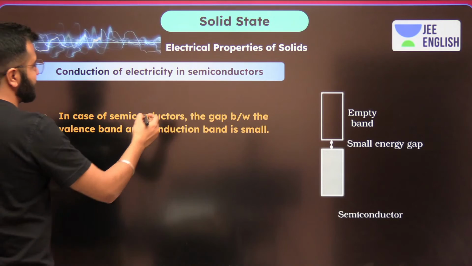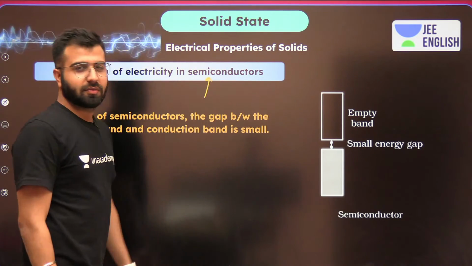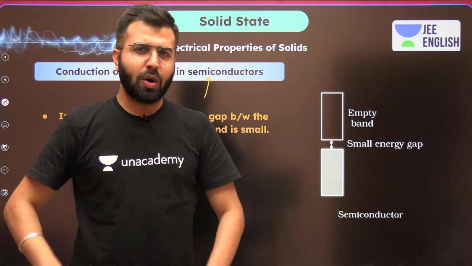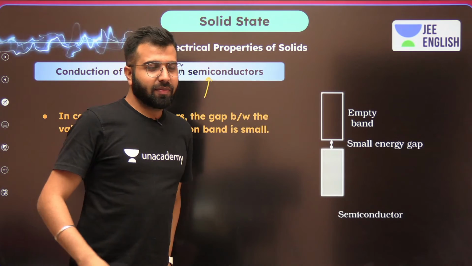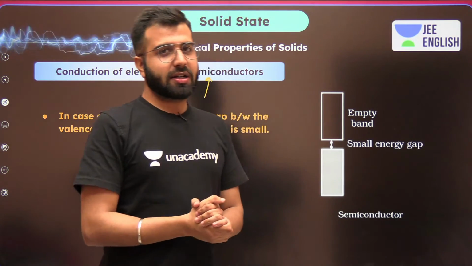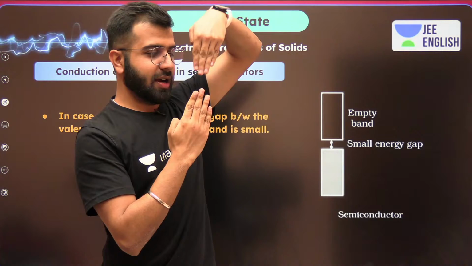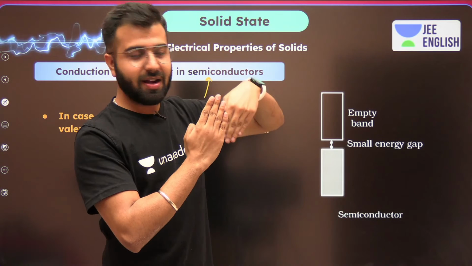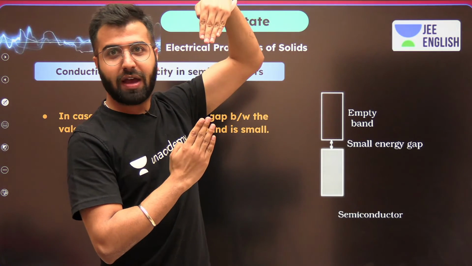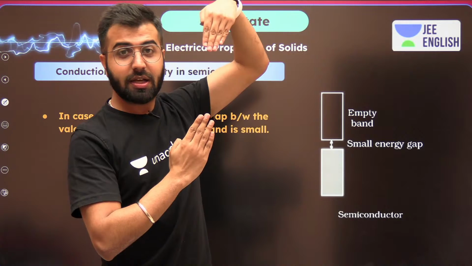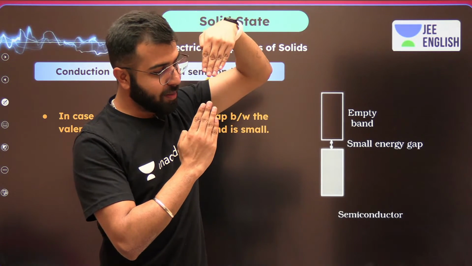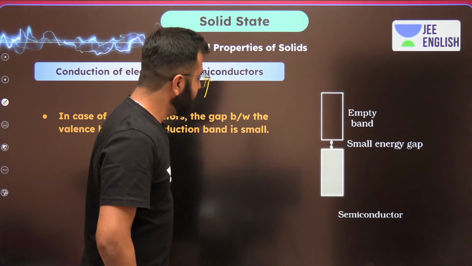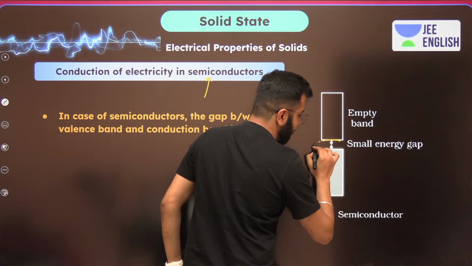Now, let's talk about semiconductors. Neither insulators nor conductors. So what is it going to be? Just like in conductors, the valence band and conduction band overlap. When we talk about the insulator, the valence band and conduction band have too much of a gap. And for semiconductors, there is a valence band and a conduction band, but the gap is very small. Guys, do you see? It's very small.